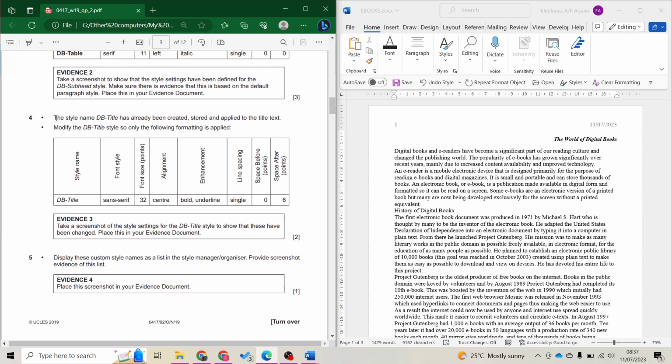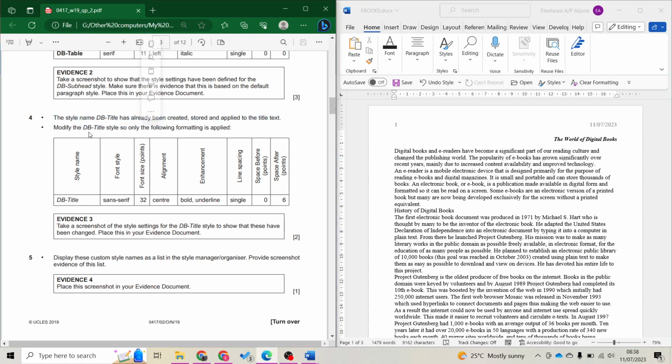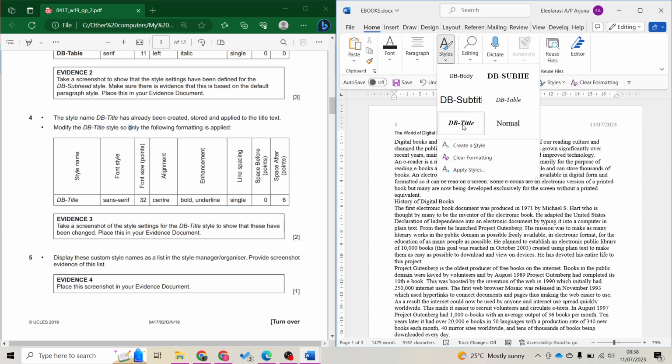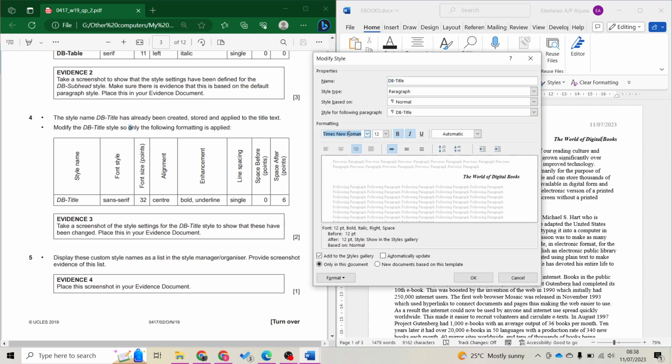Alright, next. The style name DB title has already been created. Install and apply to the title text, which is this text. So because this is the DB title, modify this DB title style so that only the following format is applied. So we're going to modify this. Sans serif, so that means it's Arial.